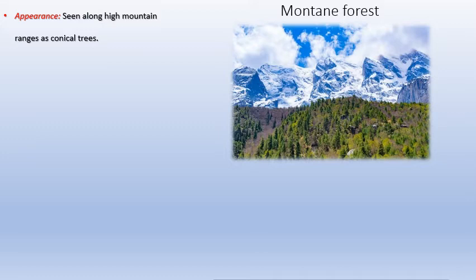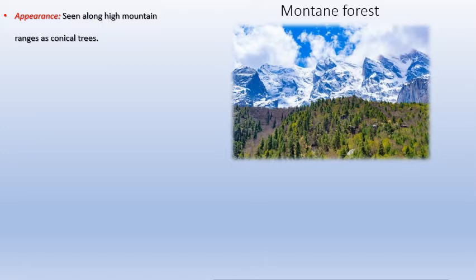Tree line is also an important term which you should know. There is a particular limit to which trees can grow. Beyond that limit, because of harsh climate, trees cannot grow there even though there's soil. So the maximum limit till which trees can grow because of the environment is called tree line. Tree line and snow line are two important terms that you need to remember, which I've just explained.